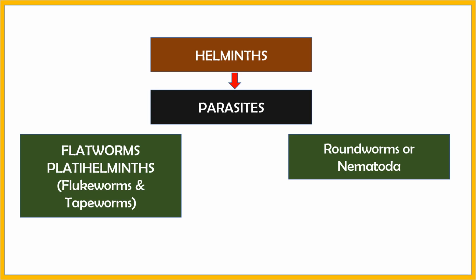So, we are interested only in helminths that are parasitic, because there are many other helminths which are not parasitic in nature, but we are concerned only about the parasitic helminths. Parasitic helminths can be divided into two parts: flatworms or platyhelminths, and roundworms or nematoda. In flatworms or platyhelminths, there can be flukeworms or tapeworms. So these are the two divisions.